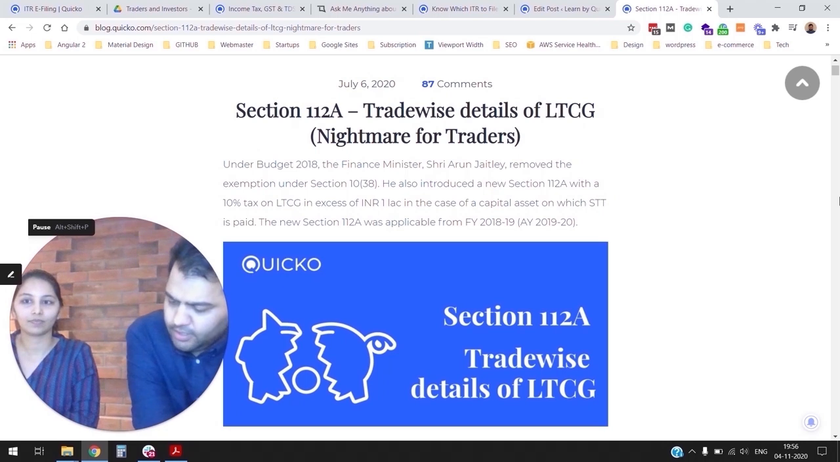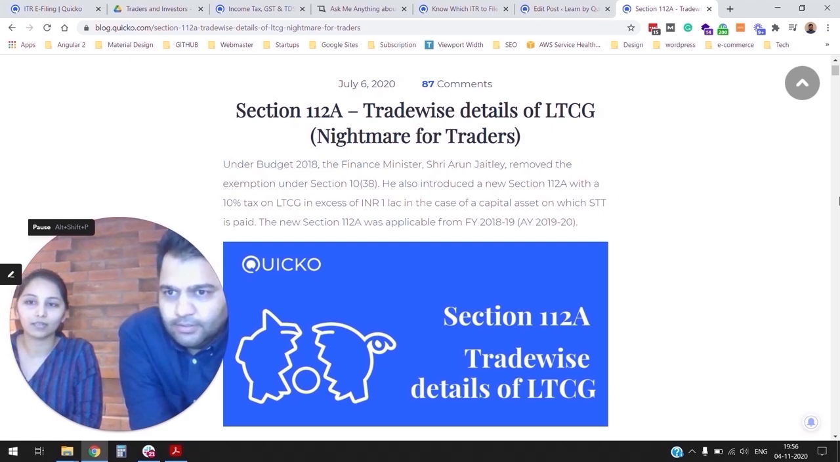So last but not the least, why is everyone talking about Section 112A? What's this new requirement to report trade-wise data? So in Budget 2018, the late Finance Minister Shri Arun Jaitley had introduced 10% tax on long-term capital gains for all securities on which STT was paid. Earlier, this was a tax-free income, and so to provide relief to all the existing investors, he also introduced the grandfathering scheme. Using the grandfathering scheme, the long-term capital gains can be calculated using FMV, that is fair market value.